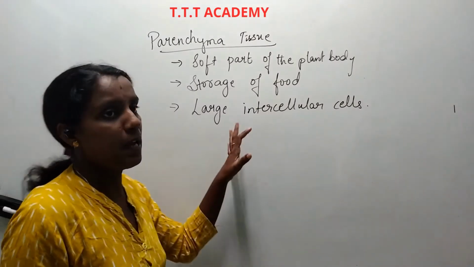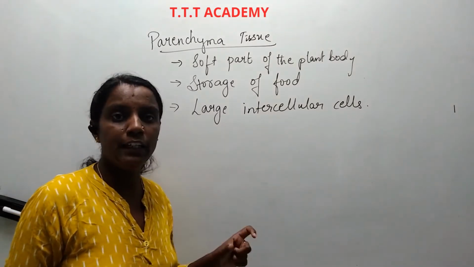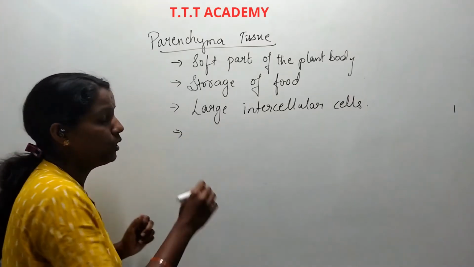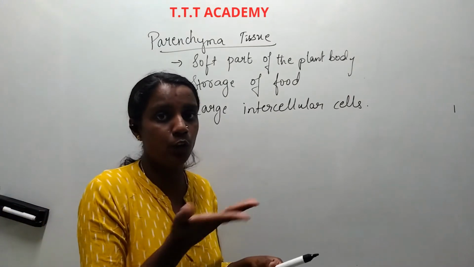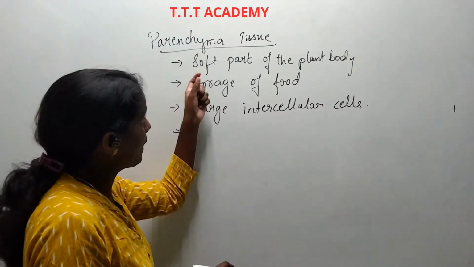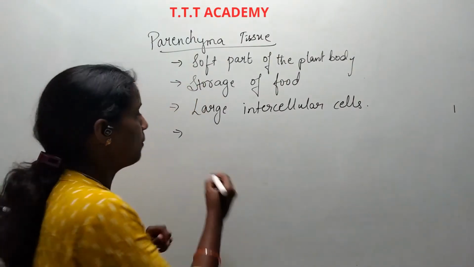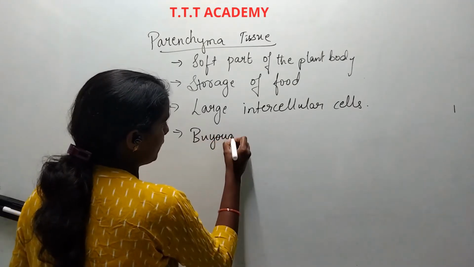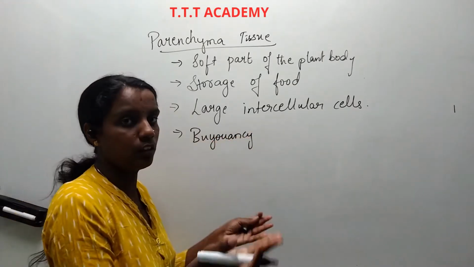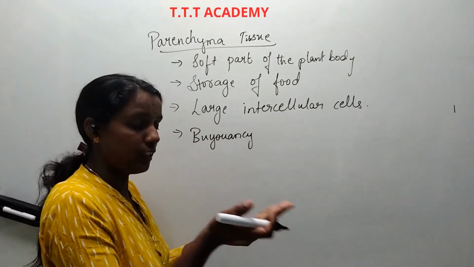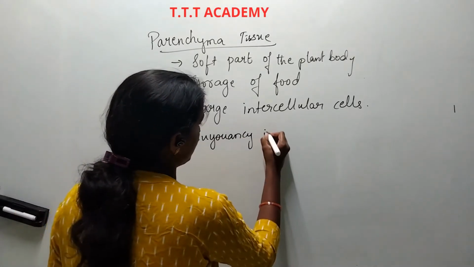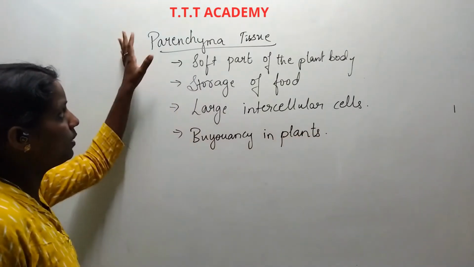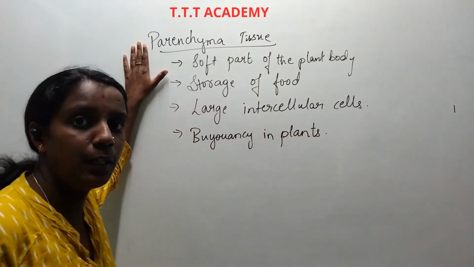Then this parenchyma tissue mainly helps in the buoyancy of the plant. If you see the lotus and all, they will be floating in the water. So this parenchyma tissue is present for this buoyancy. Wherever plants are floating or flowers are floating, that is buoyancy in plants. Fine. So these are the points about the parenchyma tissue.